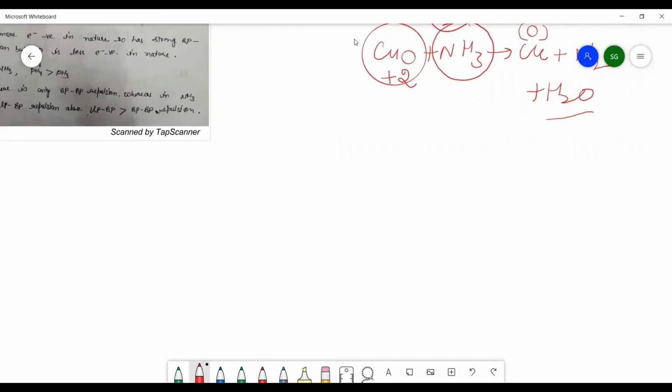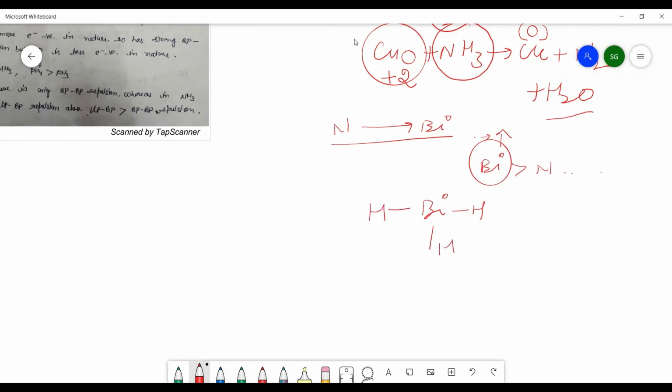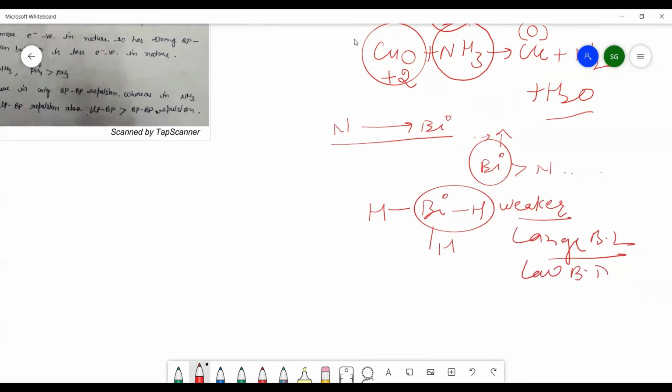Now you can easily see, as you are moving from nitrogen to bismuth, the atomic size increases. Bismuth has a larger size than nitrogen and the other group members. And because of that reason, the Bi-H bond, like in BiH3, so the Bi-H bond will be weaker because of the large bond length, as well as low bond dissociation energy.